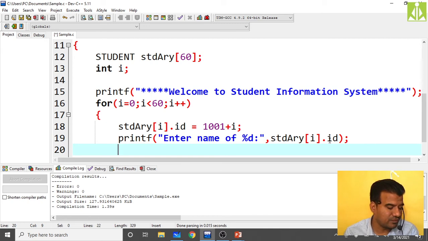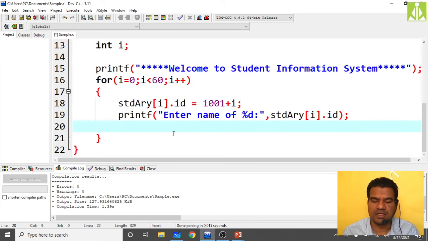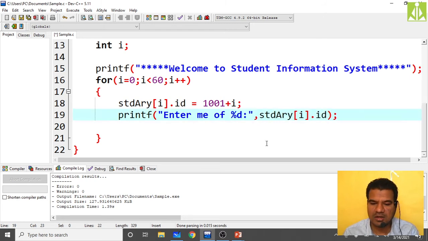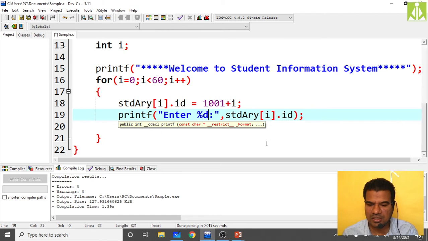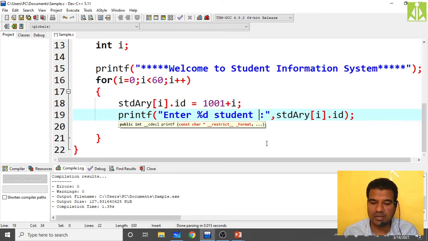Or we can do a lot of things over here. Just try to understand what I am doing over here. You can do more formatting over here. Okay, enter %d student details, like that also you can write. Enter %d student details.